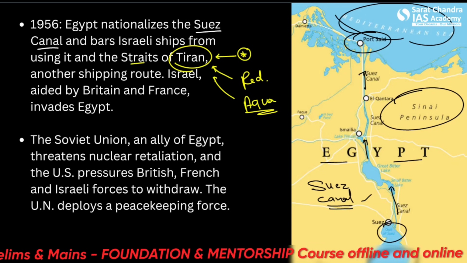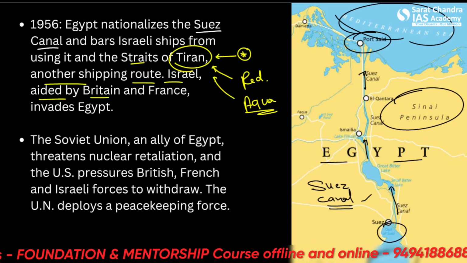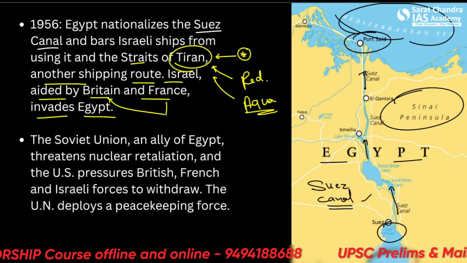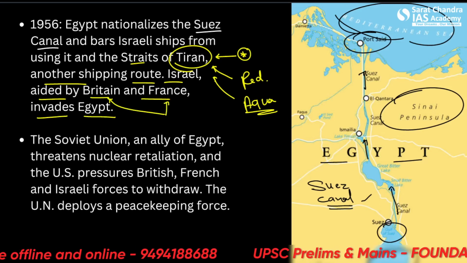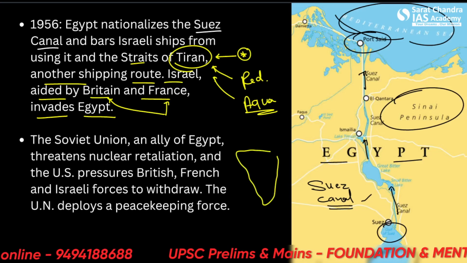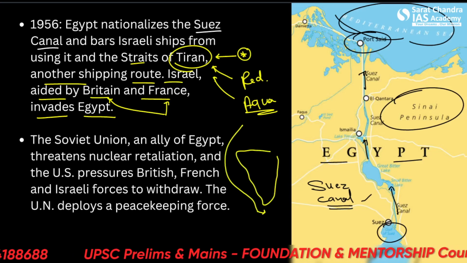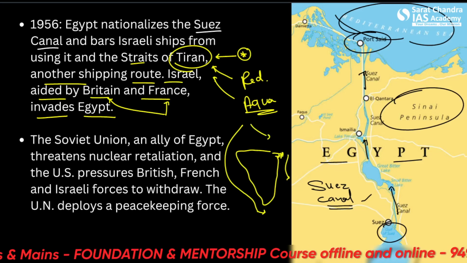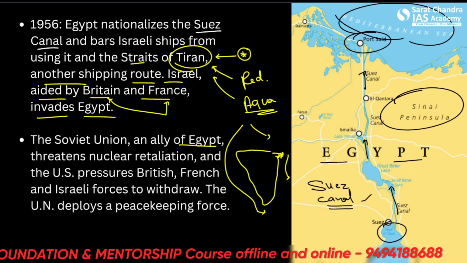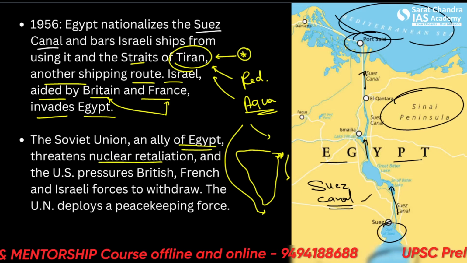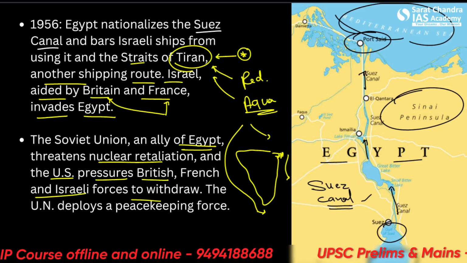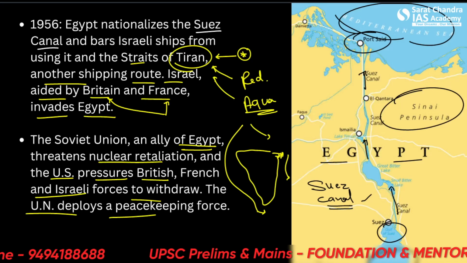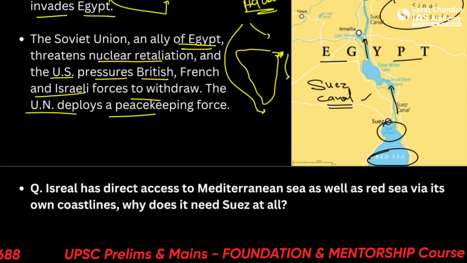All right, so another shipping route, Israel aided by Britain and France invades Egypt. Because the Suez Canal was very important for both Britain and France. They could not take the long path around Africa in order to reach here and there, and the Suez Canal was very important for them to directly access the Mediterranean Sea and the Indian Ocean. The Soviet Union, an ally of Egypt, threatens nuclear retaliation, and the US pressurizes British, French and Israeli forces to withdraw. The UN deploys a peacekeeping force. So there were some issues between Egypt and Israel regarding the Suez Canal.